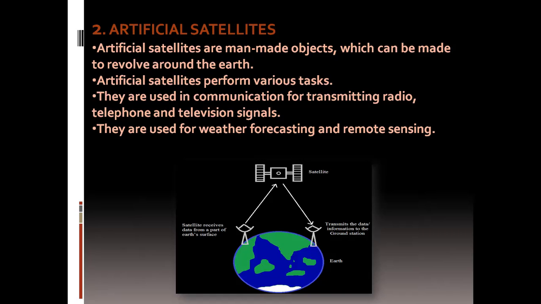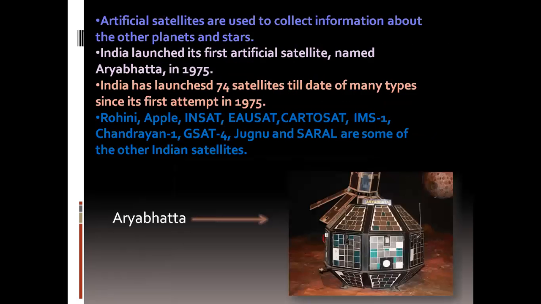Artificial satellites also bring information. They collect information about the other planets and the other stars also. You can see the picture.